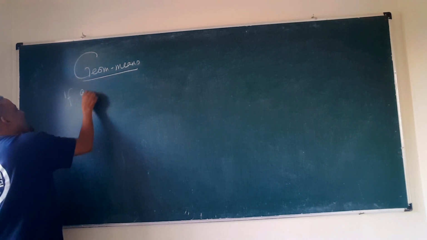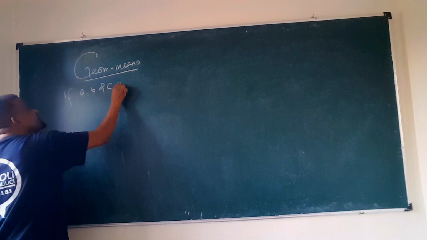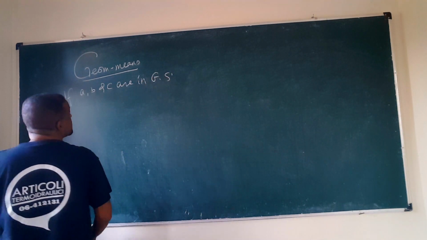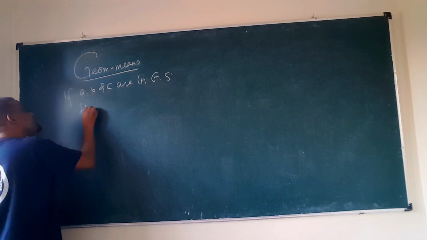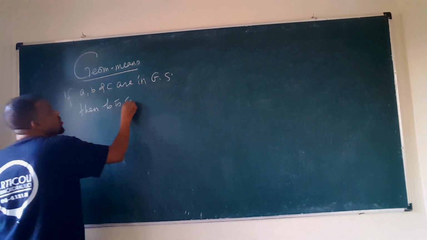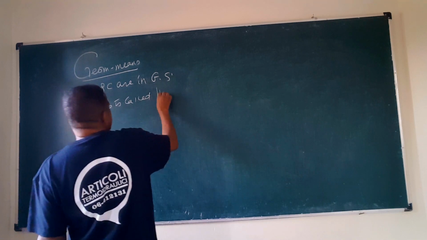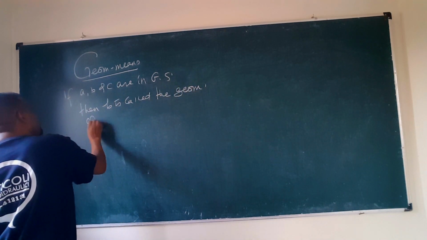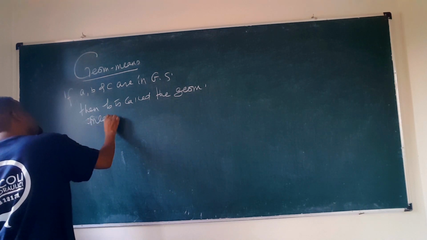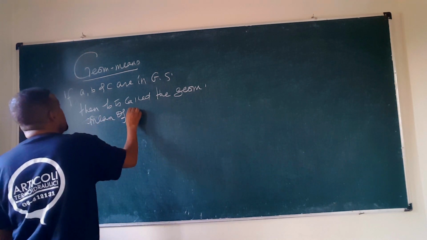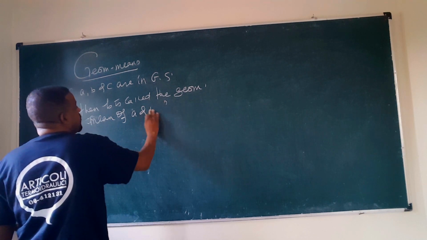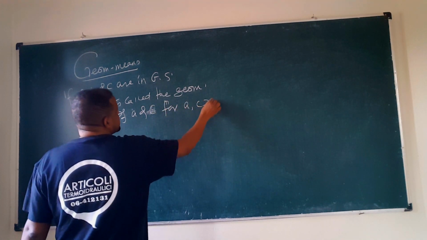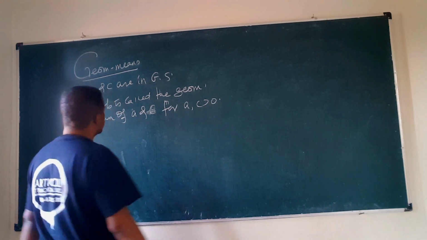If A, B, and C are a geometric sequence, then B is called the geometric mean of A and C, for of course A and C are greater than 0.